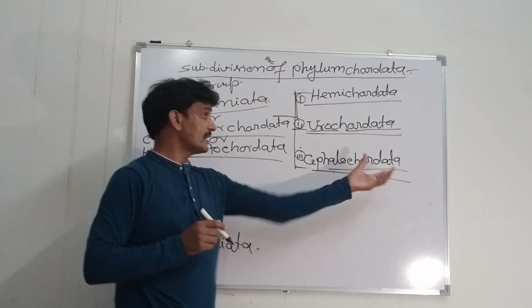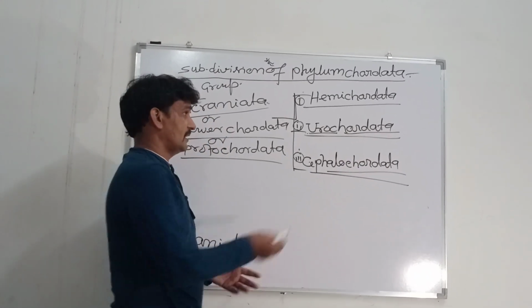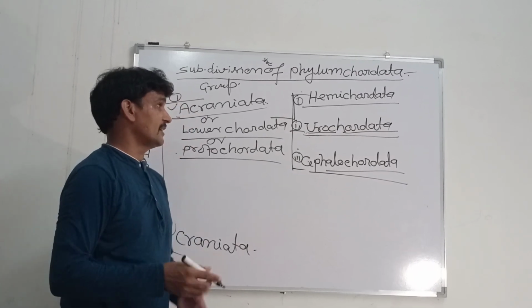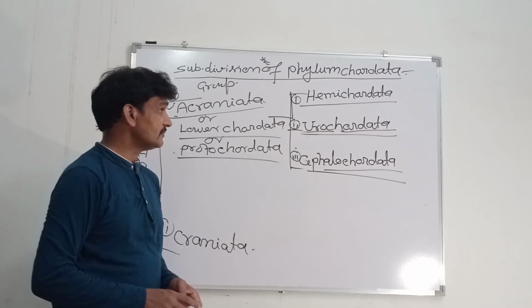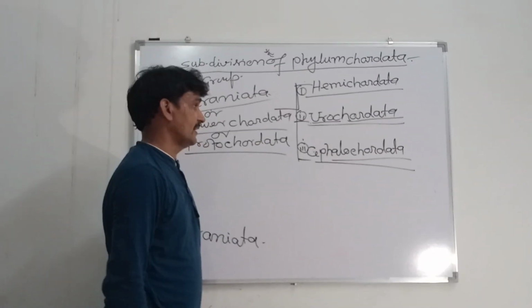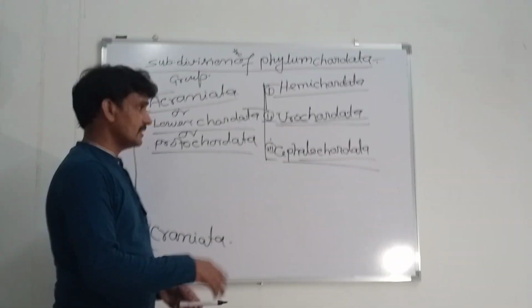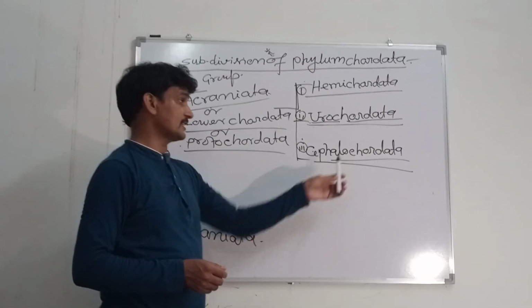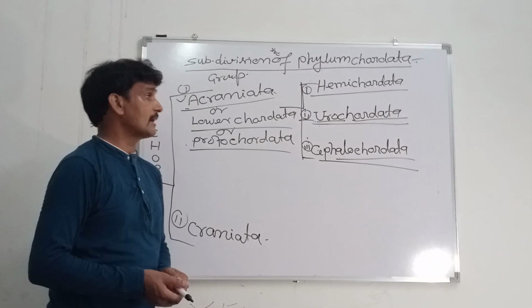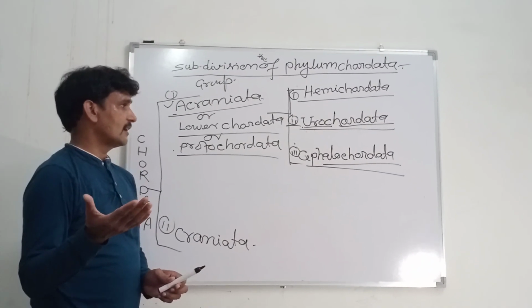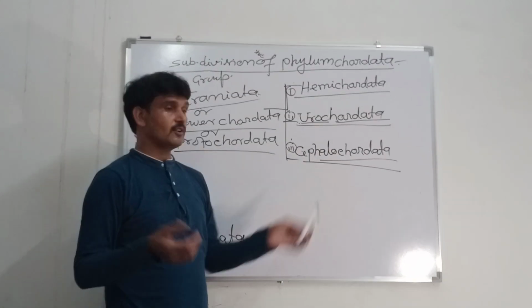The example of Urochordata is Herdmania. And the third one is Cephalochordata, whose examples are Amphioxus and Branchiostoma. Amphioxus is the example of Cephalochordata.